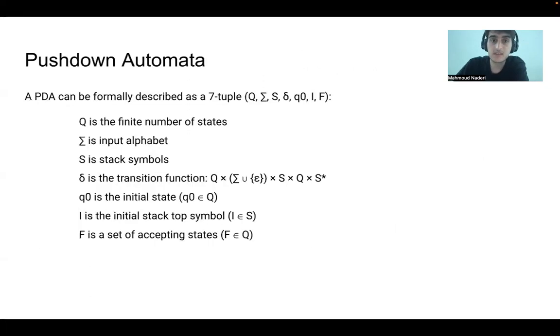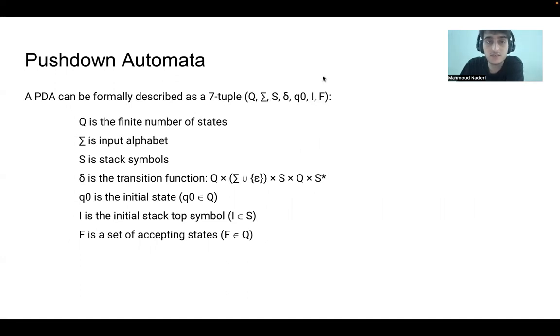And S is our starting symbol. A pushdown automaton is an automaton using a stack mechanism to generate and accept context-free languages. It's described with 7 tuples: Q states, alphabet, stack alphabet, transition function, starting state, the initial stack top, and the set of accepting states.